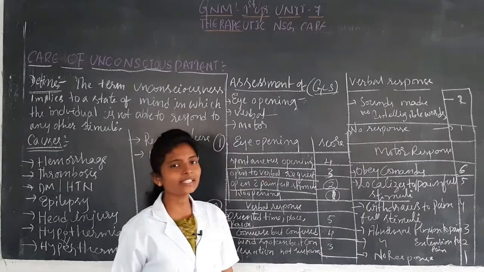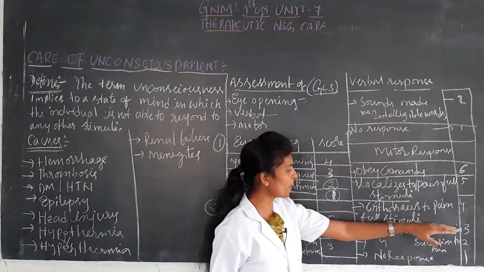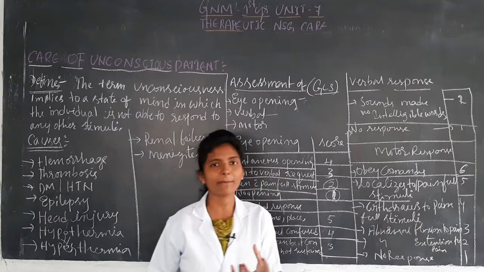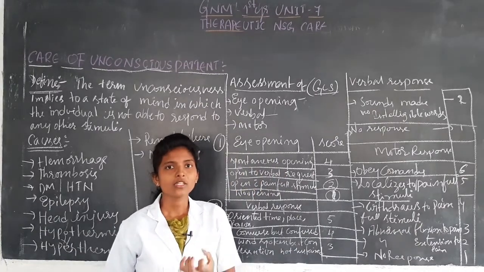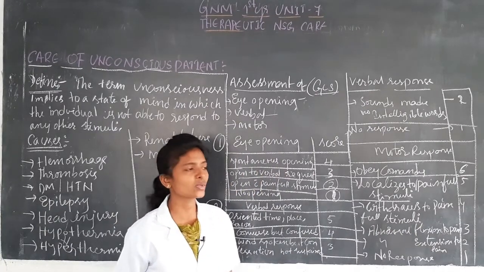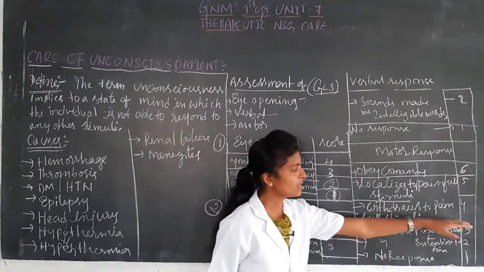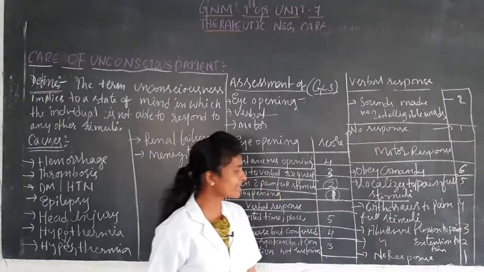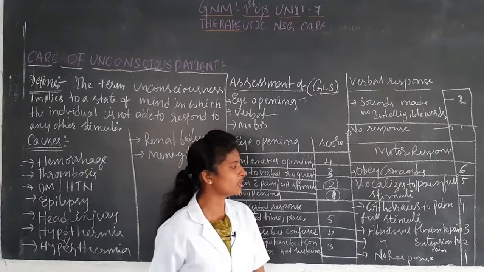And next thing is withdraws to painful stimuli. Whether the patient can withdraw to painful stimuli, in that condition they can give the score 4. And next thing is abnormal flexion to pain.